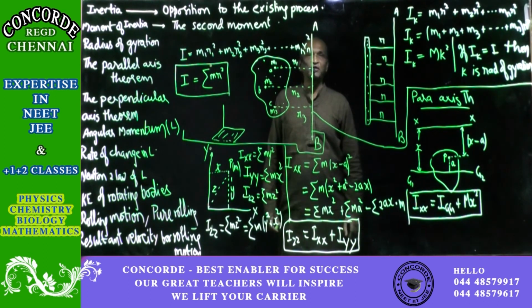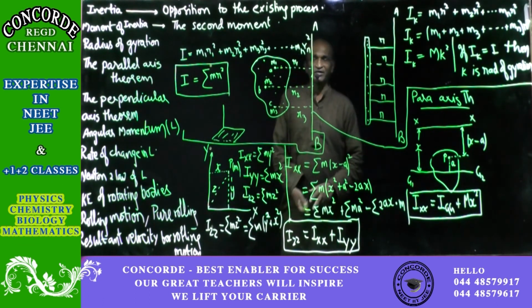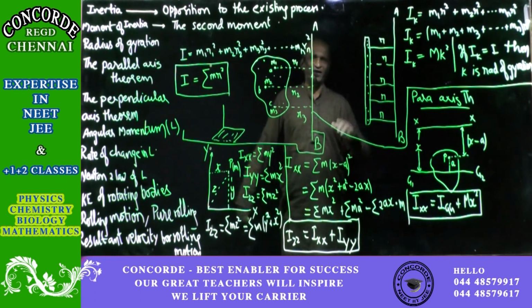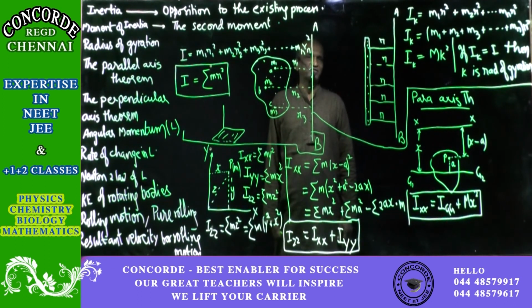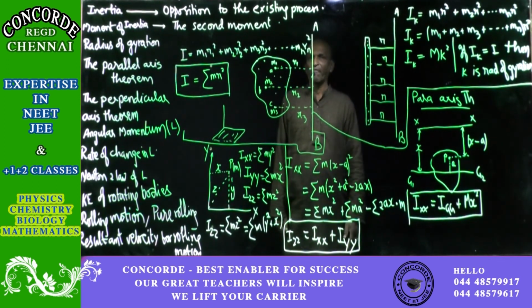Right. So we have got two theorems that we have studied with regard to the moment of inertia. And till now what we have seen is, in the first place, what is inertia? If you take moment, it opposes whatever process is there at present. It is for the good, but we will realize it only later on.